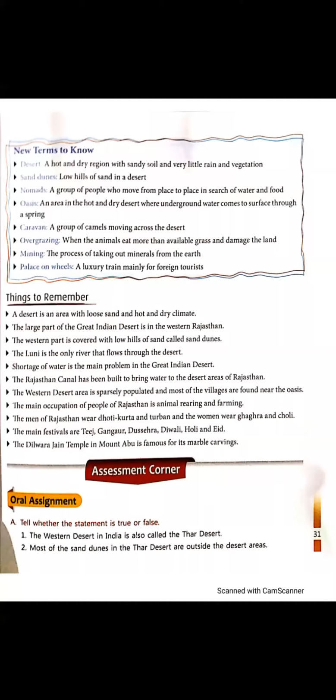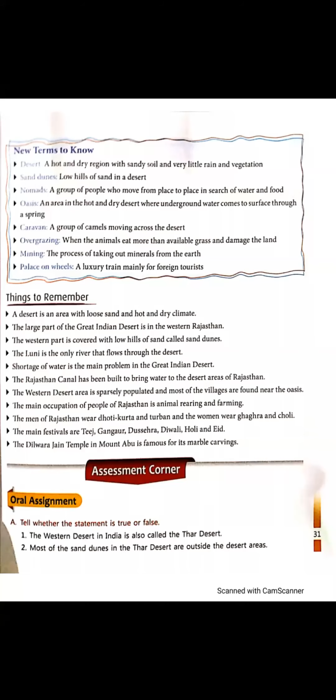A luxury train mainly for foreign tourists, visitors who come from other countries to visit our country.